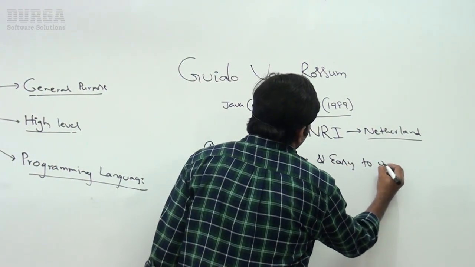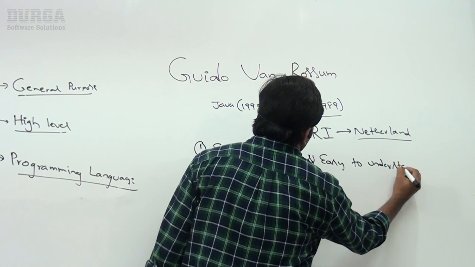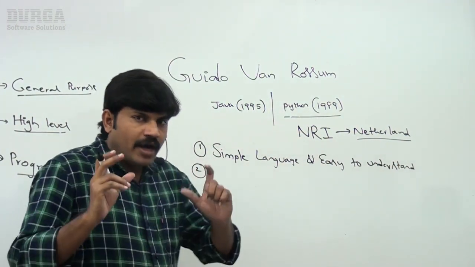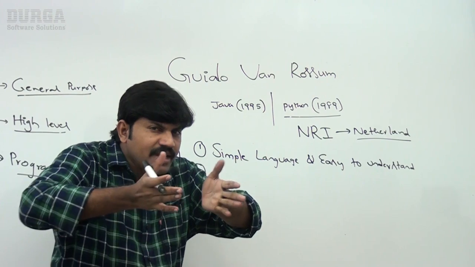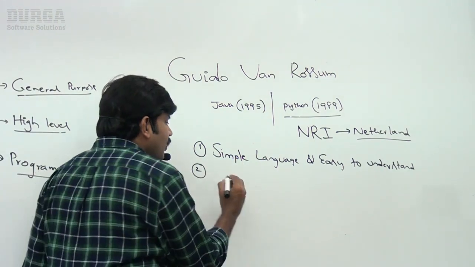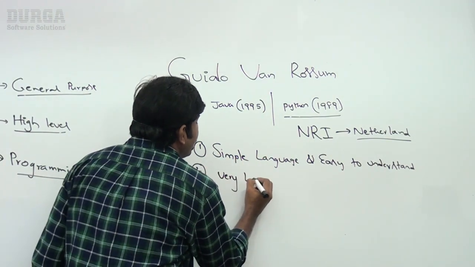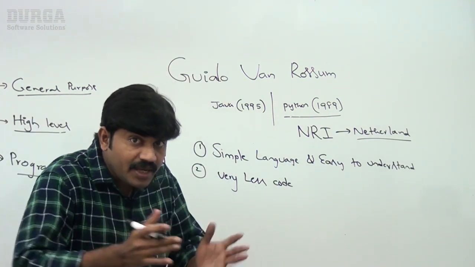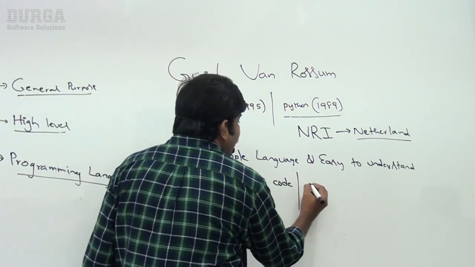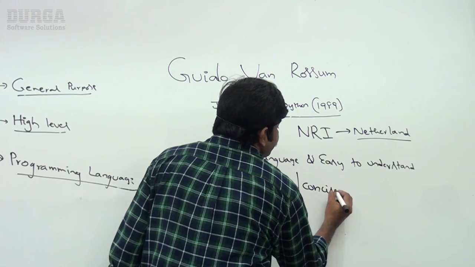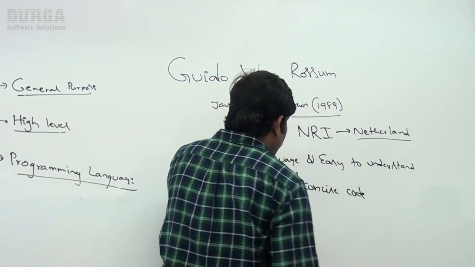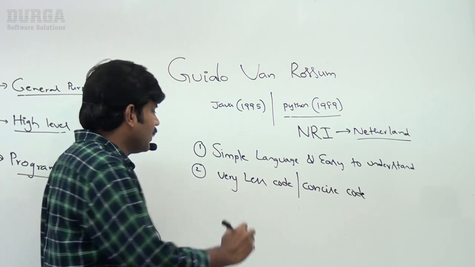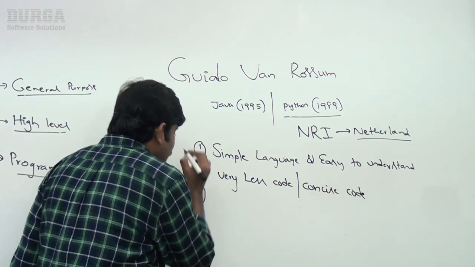Second, I have to write very little code to fulfill my requirement. Very little code is also known as concise code. I want concise code.